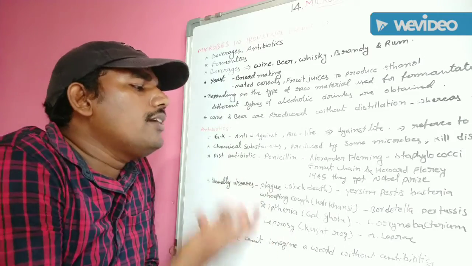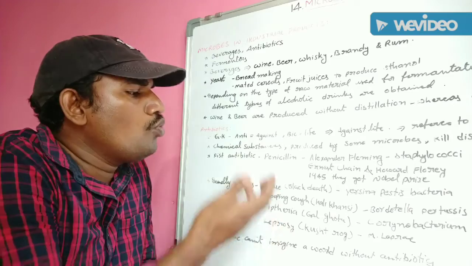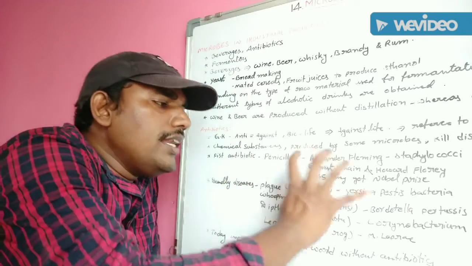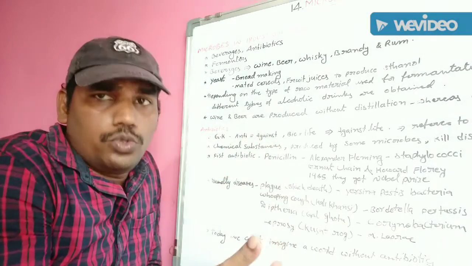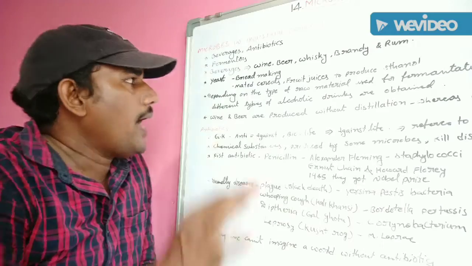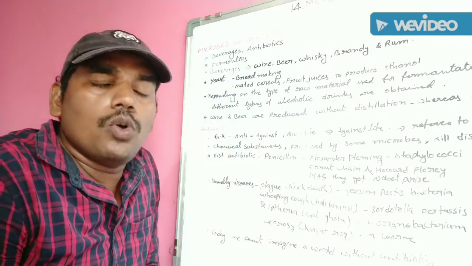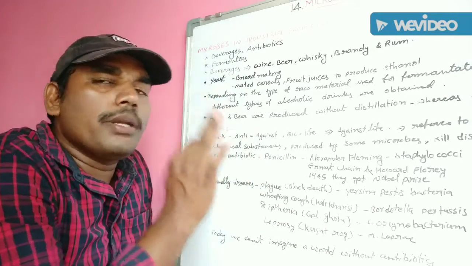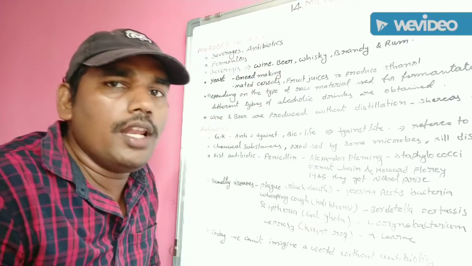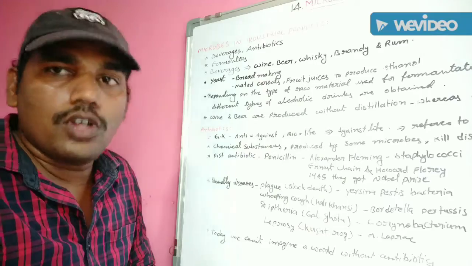This type of deadly diseases like plague, whooping cough, diphtheria, leprosy, these all deadly diseases are cured by the utilization of antibiotics. So the antibiotics are mainly prepared from microbial organisms.